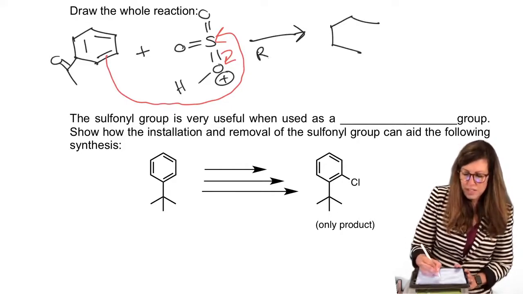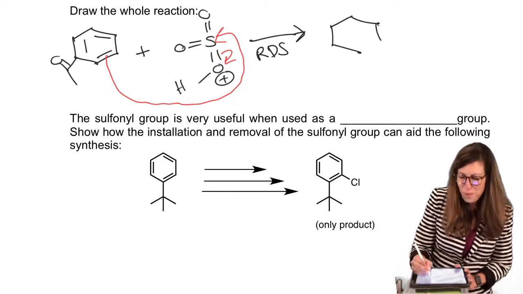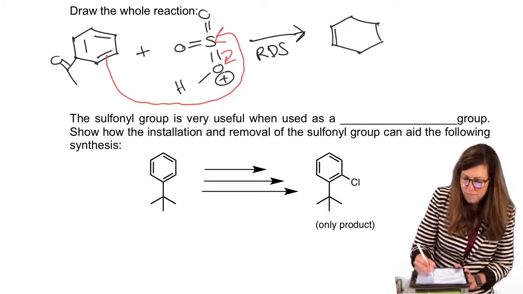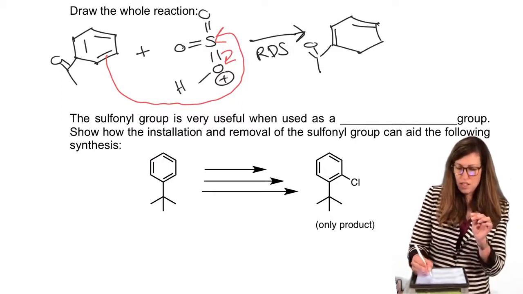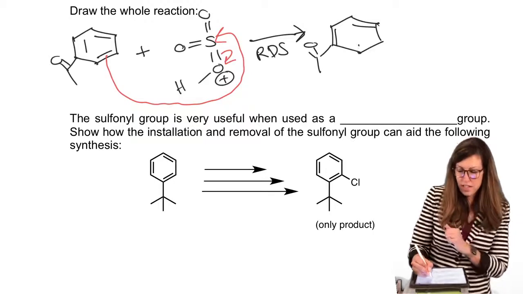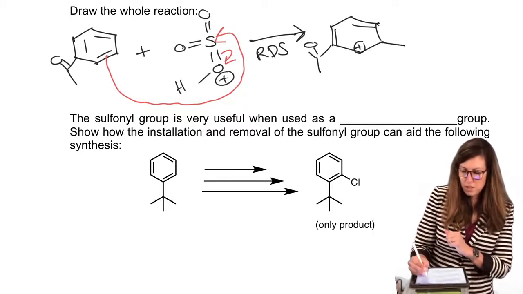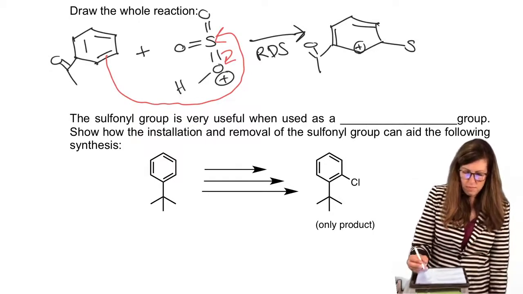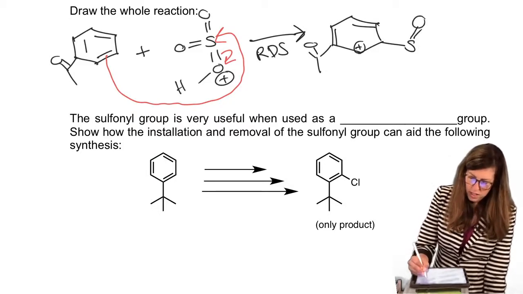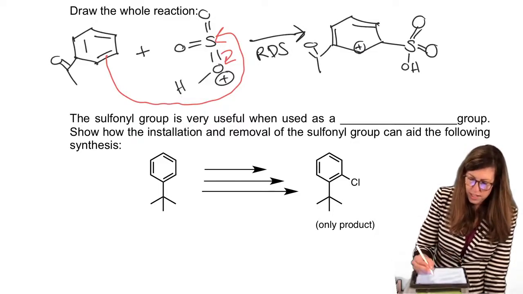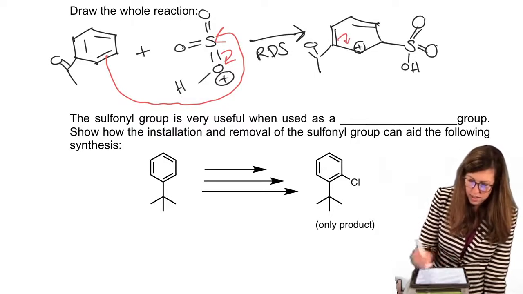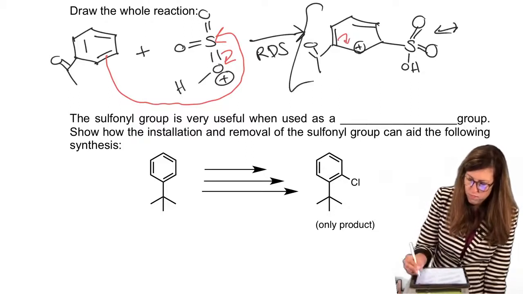This is my rate determining step, by the way, RDS, forming the carbocation. Leave those other pi bonds alone. I'm just drawing in the framework. Time for the new part. Carbon that's ortho gets the carbocation. Carbon that's meta gets the new group. There's SO, OH, that's SO3H. Okay, then you could work around the ring to show the resonance, etc., but that's how it gets in there.